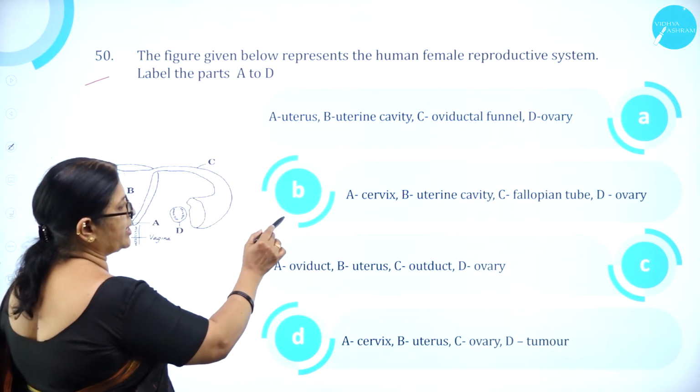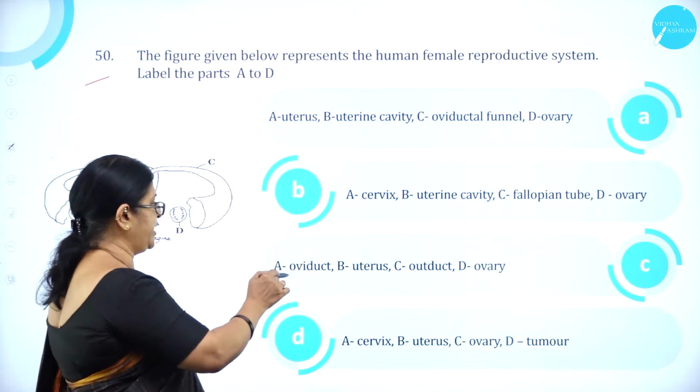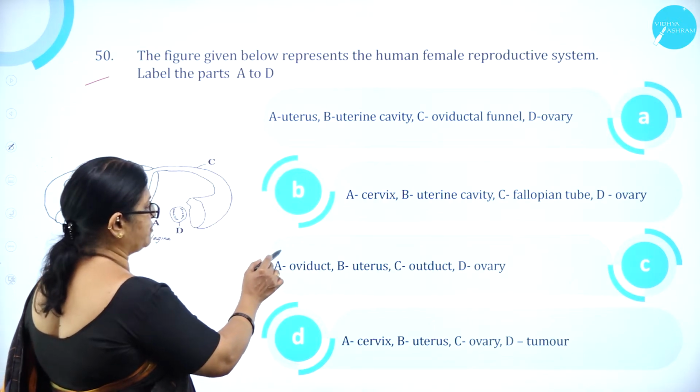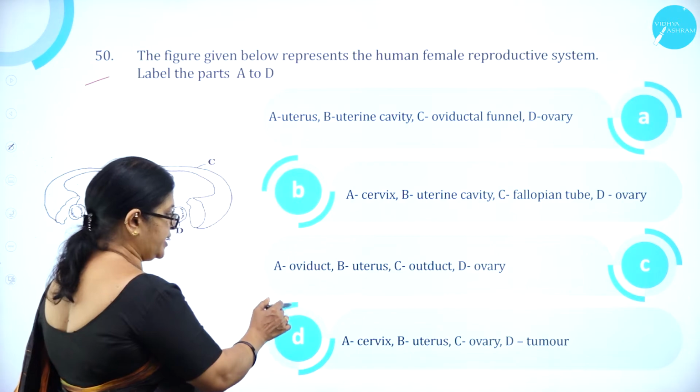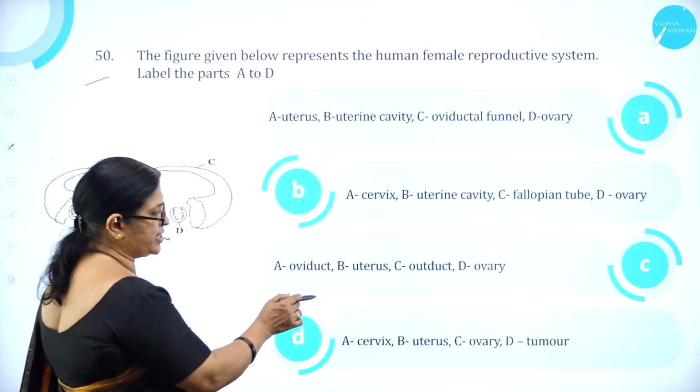B. A, cervix, B, uterine cavity, C, fallopian tube, D, ovary. C. A, oviduct, B, uterus, C, oviduct, D, ovary. D. A, cervix, B, uterus, C, ovary, D, tumor.